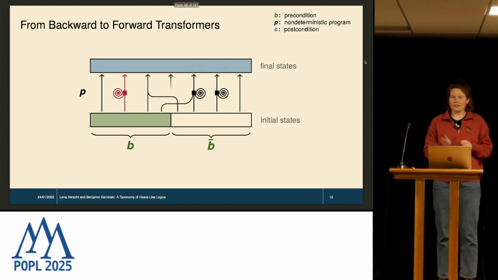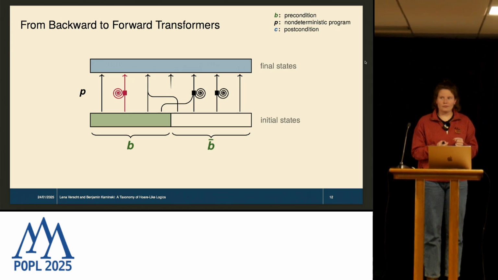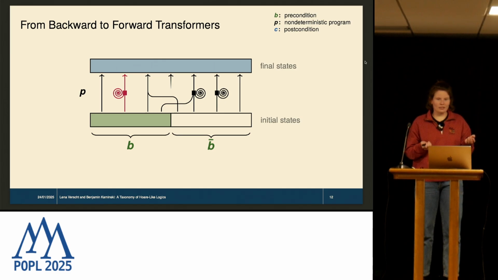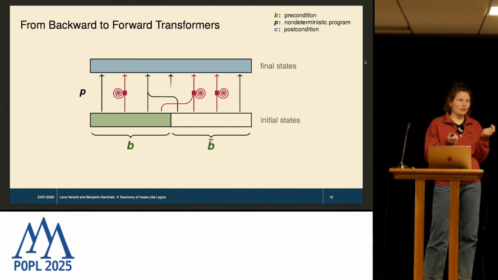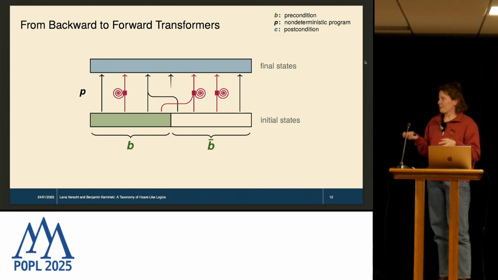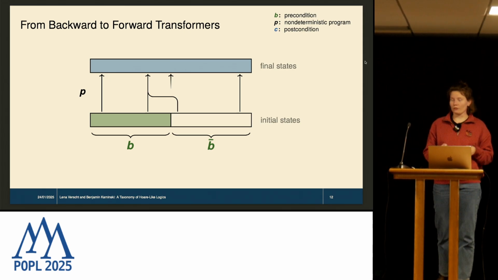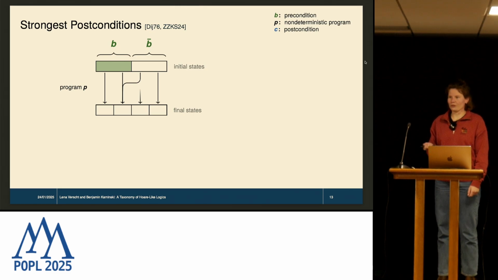Okay, and now take a look at this second arrow. I said divergence is dual to unreachability. So what this would be is a final state that is both unreachable and also reachable from the precondition, which in the setting of program analysis does not make any sense, right? And the same actually holds for all of these paths where we have a branching of divergence. So we can just remove them from the picture because they do not exist. And this leaves us with only 4 different classes of final states, so to speak. And we're going to use them now to build strongest postcondition transformers.